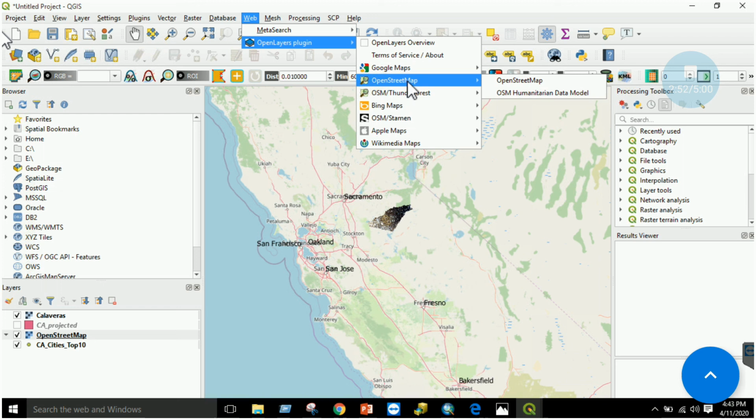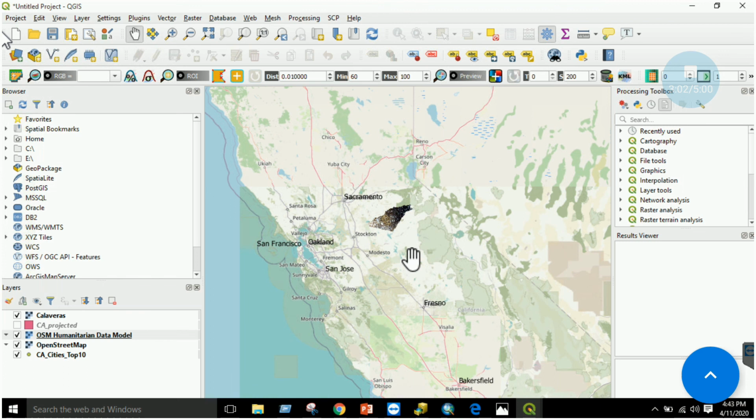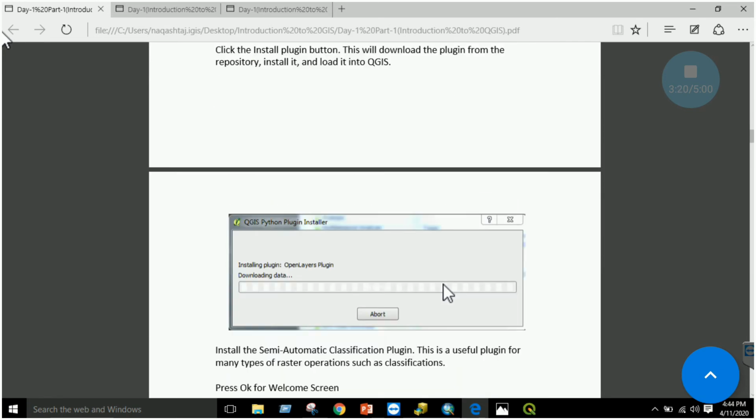One was OpenStreetMap. I clicked on that and it opened up. Now I just want to show you the OSM humanitarian data model. Let's try this one, whether this data set opens or not. Okay, it is opening over here. I have unchecked OpenStreetMap. Now the OSM humanitarian data model is open. Similarly, you can use Google or other imageries which are available, right? So this is the basic of QGIS plugins.